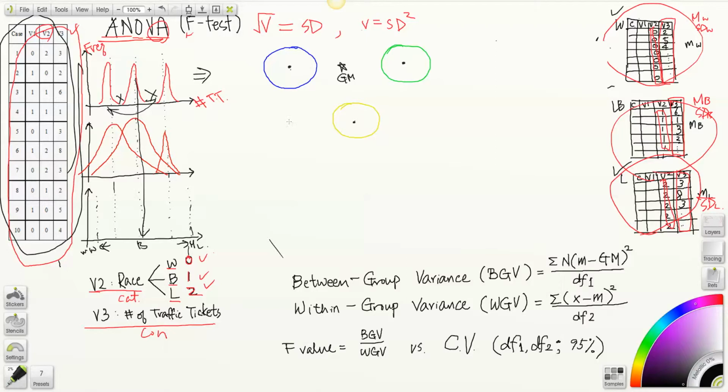And how would you even illustrate it in a diagram? You can do it like this. Now this is your white subsample central tendency. This is your black subsample central tendency, which is still the same. And now this is your Latino subsample central tendency. Now try to imagine this, and your dispersion remains the same.